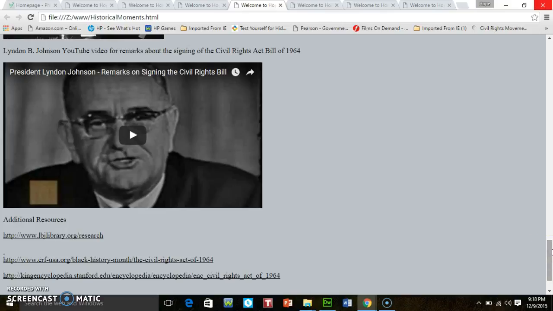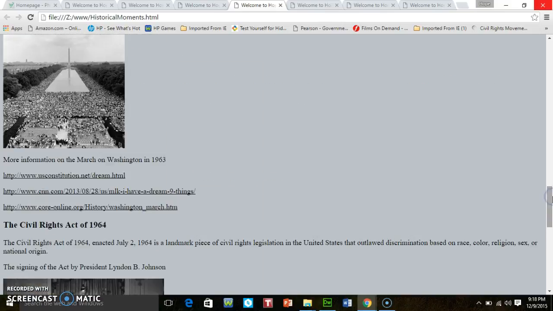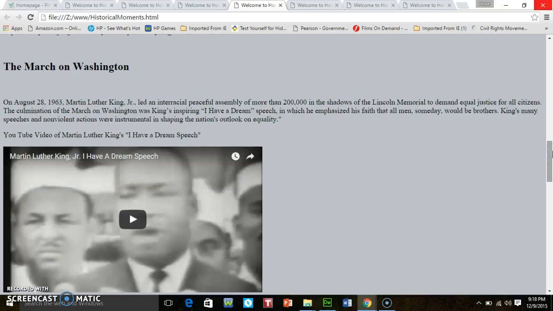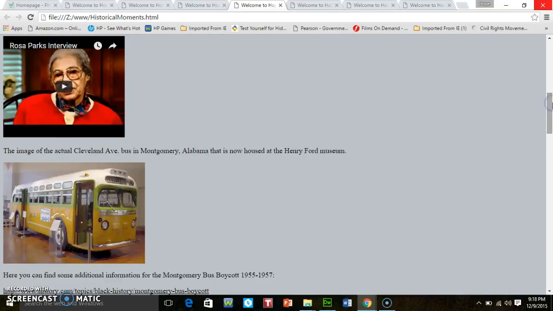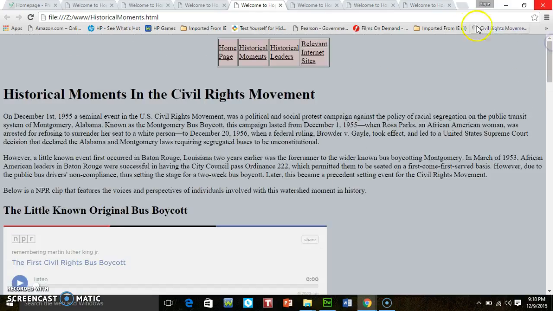And so I wanted to provide really primary sources for individuals to come to the page, visit the page, and see Lyndon B. Johnson, the signing of the civil rights legislation, the March on Washington, different speeches. And so this way, I want to just give an overview of what that time period was like.